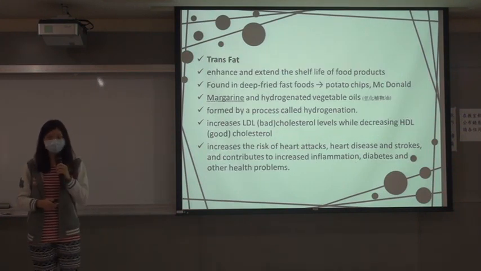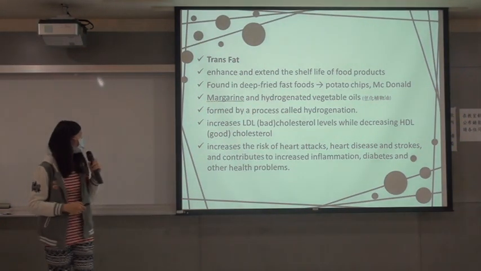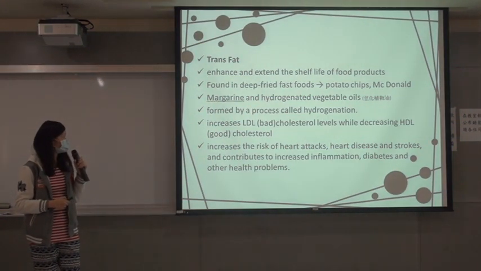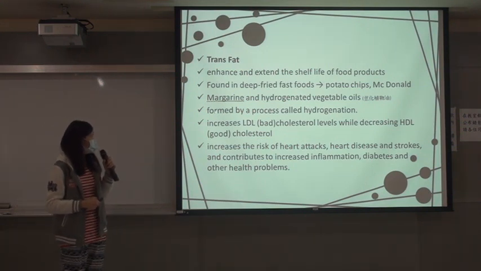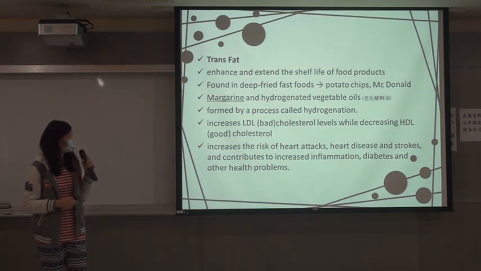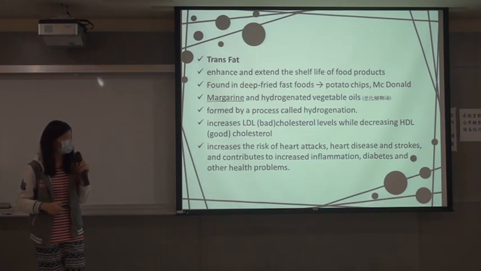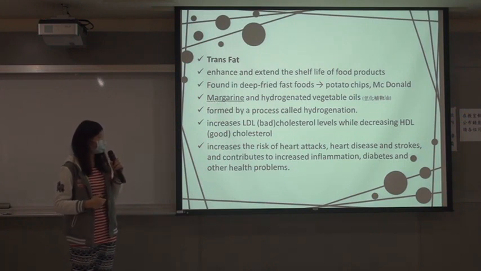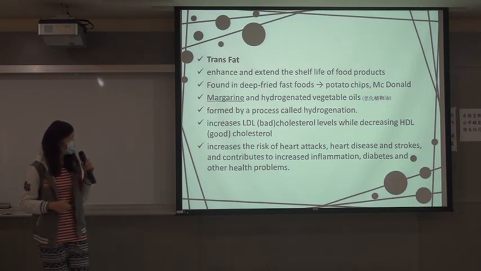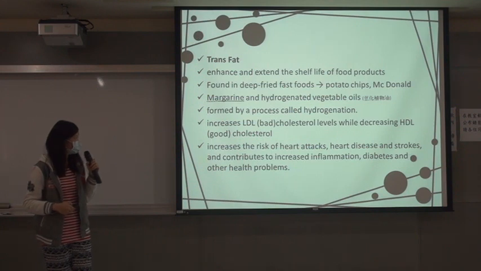Second is trans fat. We're all familiar with this. The function of trans fat is to enhance and extend the shelf life of food products. Trans fat is often found in deep fried fast food like potato chips and McDonald's, and also margarine, the artificial butter, and hydrogenated vegetable oils.